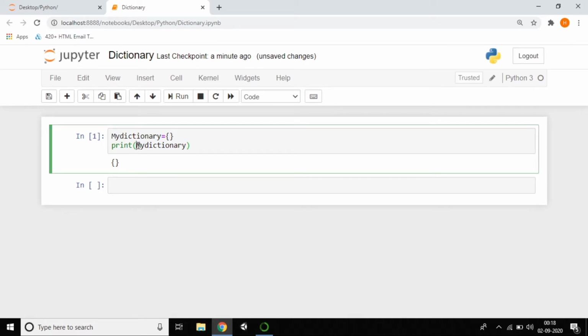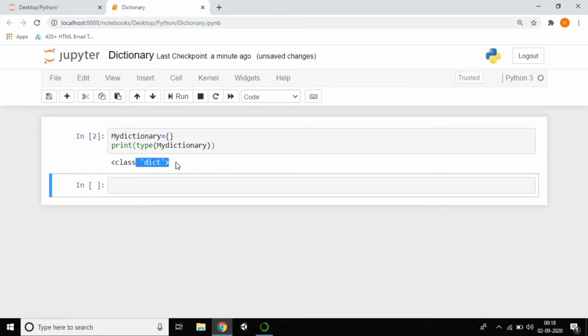I want to know the type of this dictionary, so I'm giving the type of it and we can see. Of course it says class dict. It's a default data structure, right? That's why it shows class dict.